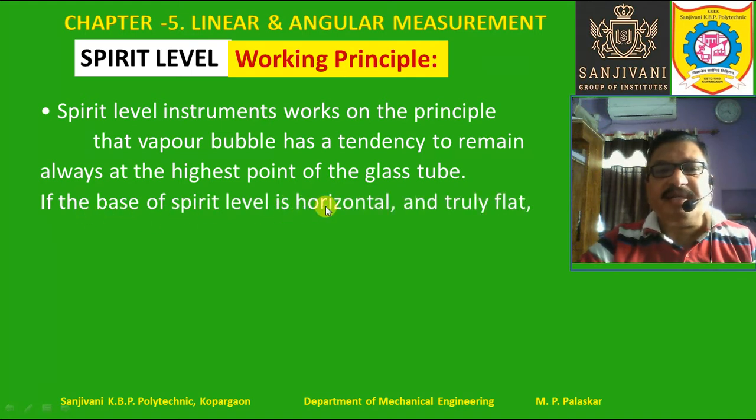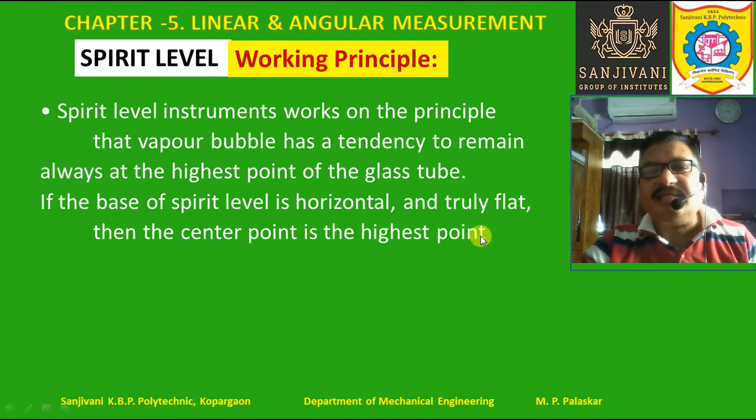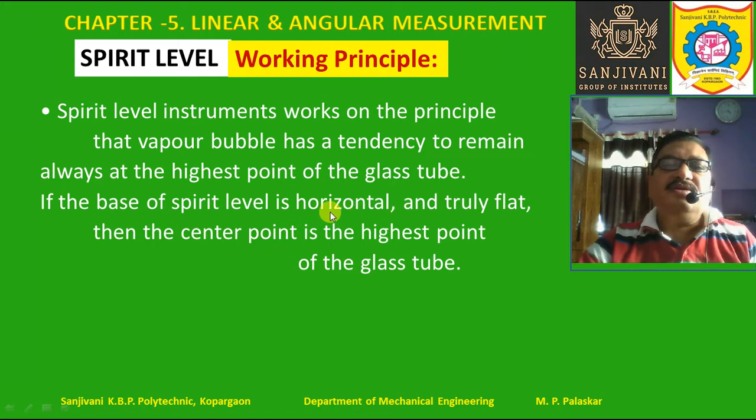If the base of the spirit level is horizontal and truly flat, then the center point is the highest point of the glass tube, right? So if the base of the spirit level is horizontal, at that time the glass tube will also be horizontal. And when the base is horizontal and truly flat, then the center point is the highest point of the glass tube, because this glass tube has a convex shape.